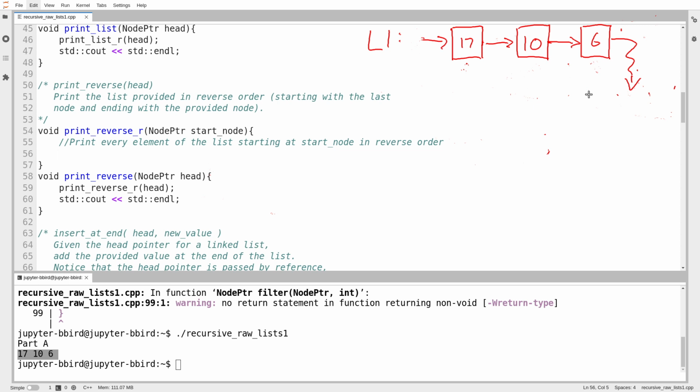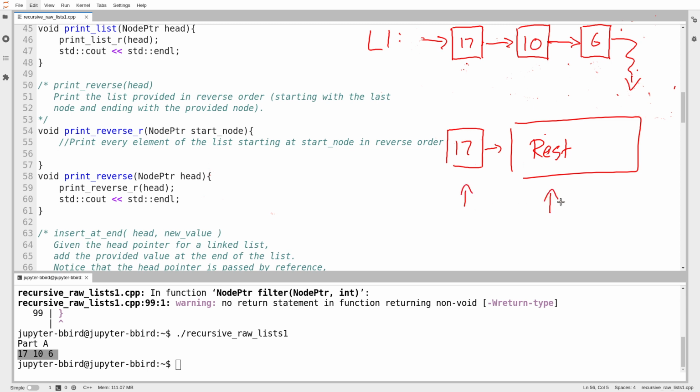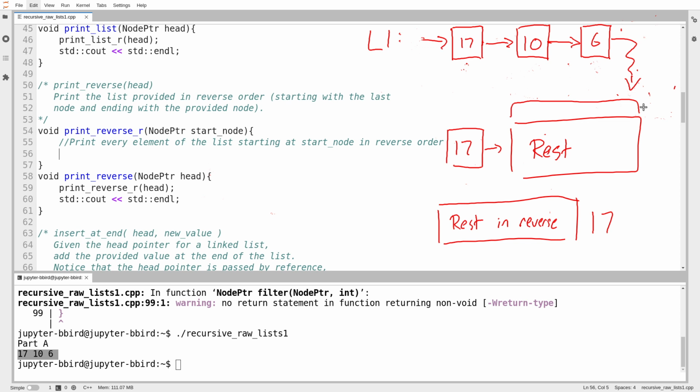How do I print the list in reverse with recursion? Well, let's think about this. Suppose I've got my node at the beginning, so let's say it contains 17, and then I've got the rest. There it is. There's my recursive interpretation of the list. One node followed by the rest. How do I print this list in reverse? Well, I guess what I want, if 17 is at the beginning, I want it to appear at the end of my printout because I'm printing a list in reverse. And then before it, I want the rest in reverse. And I think to myself, well, hey, the rest of the list is a little bit smaller than the list I started with.